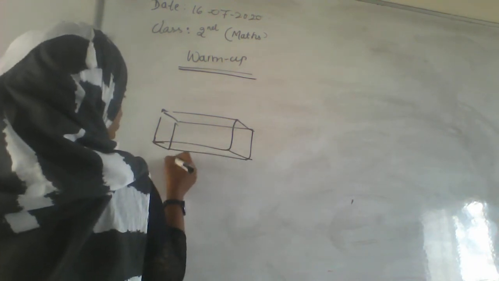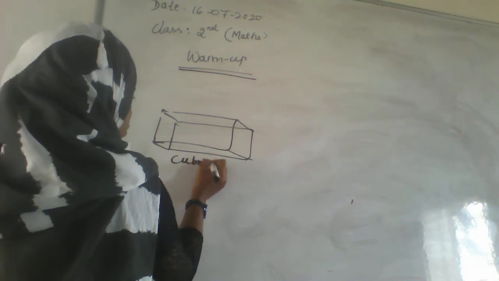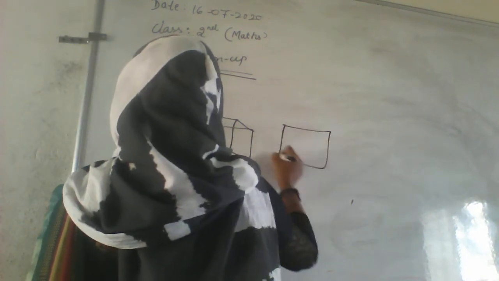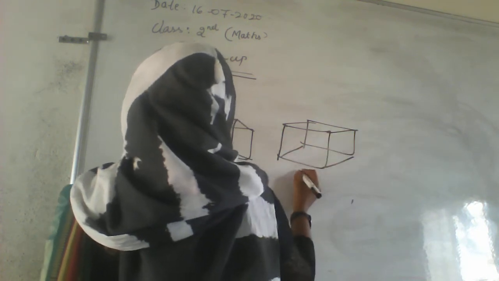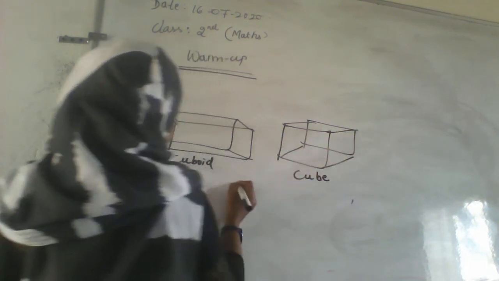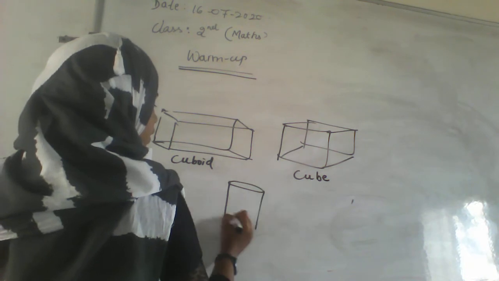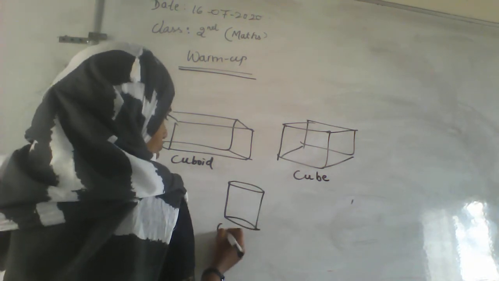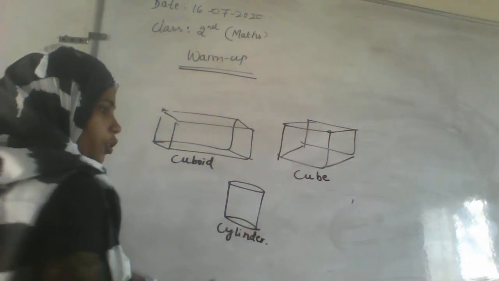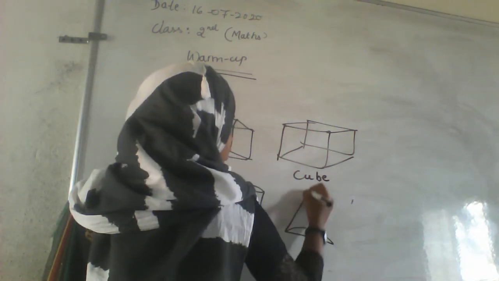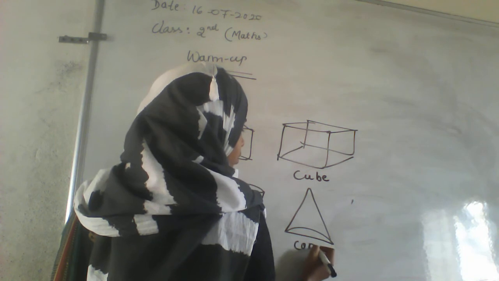This is a cuboid, and this is cube, and this is cylinder. In your home, all the gas cylinders are there. Okay, that is a cylinder shape, and this is cone.